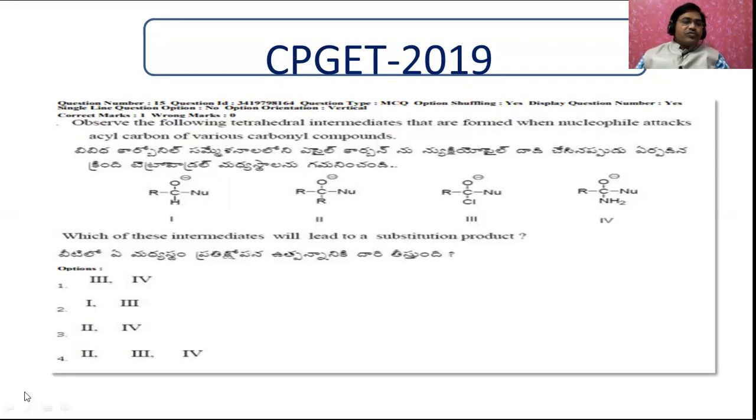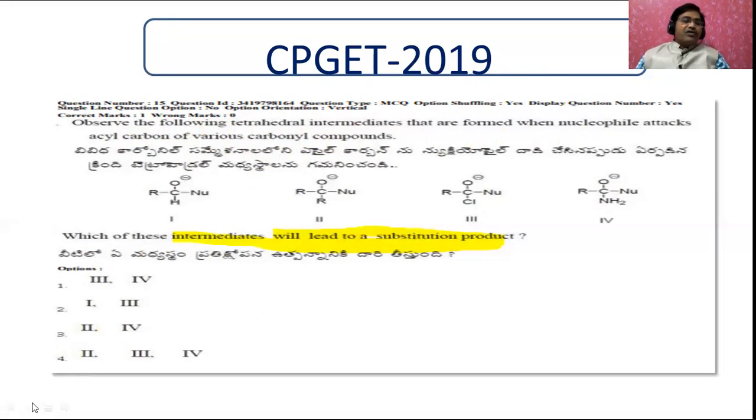What you have to identify: which of these intermediates will lead to the substitution product? This we have to identify.